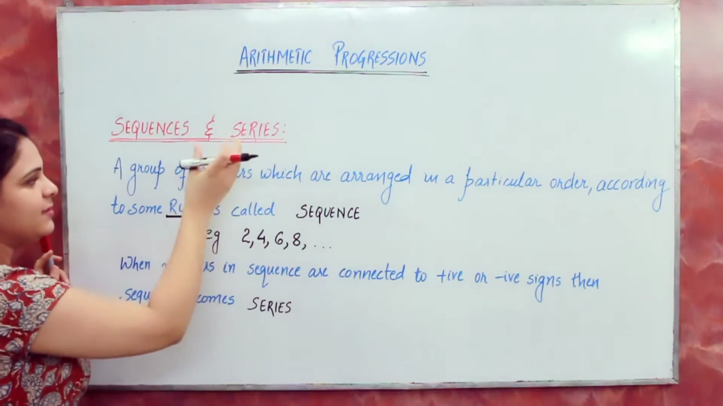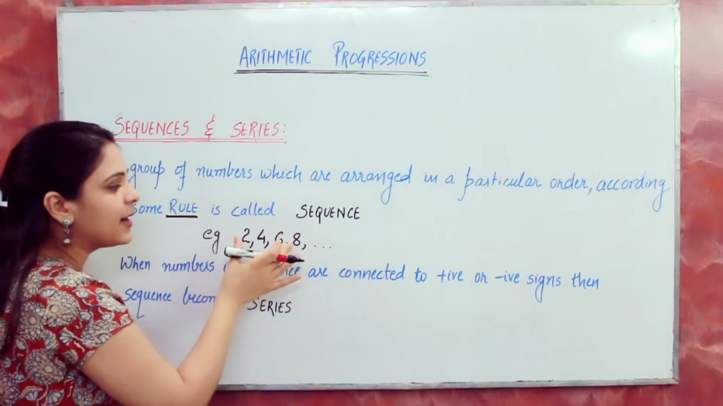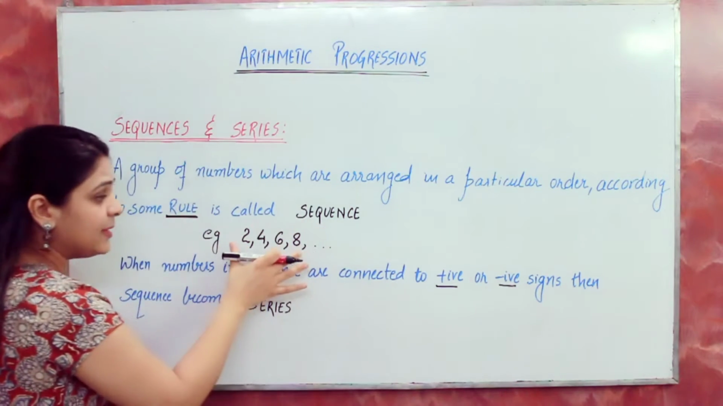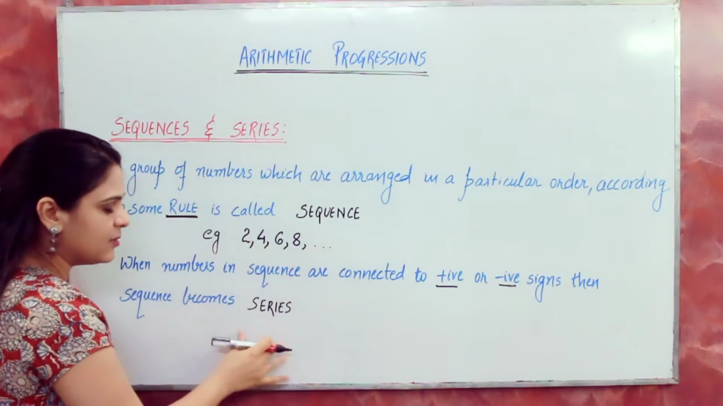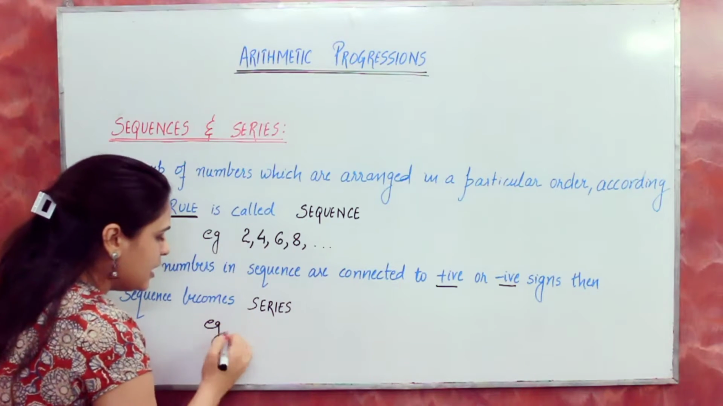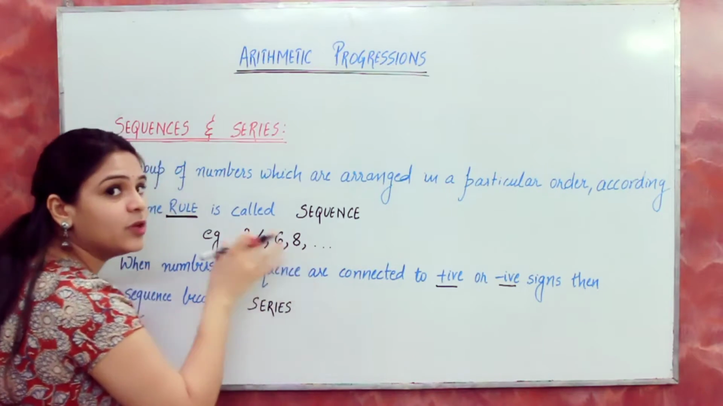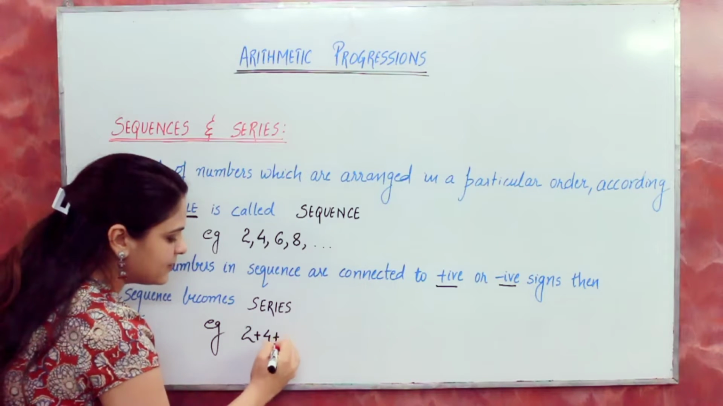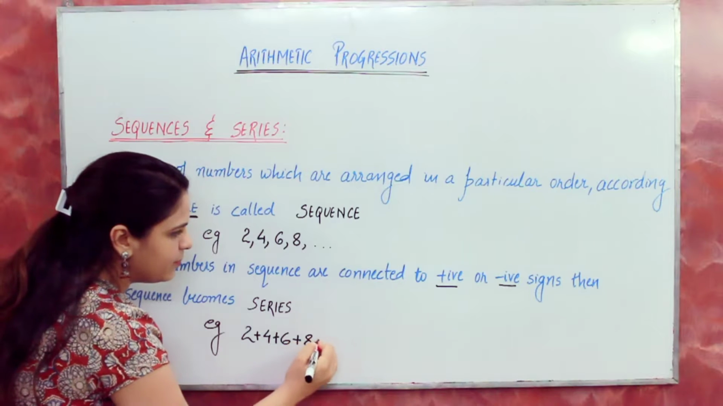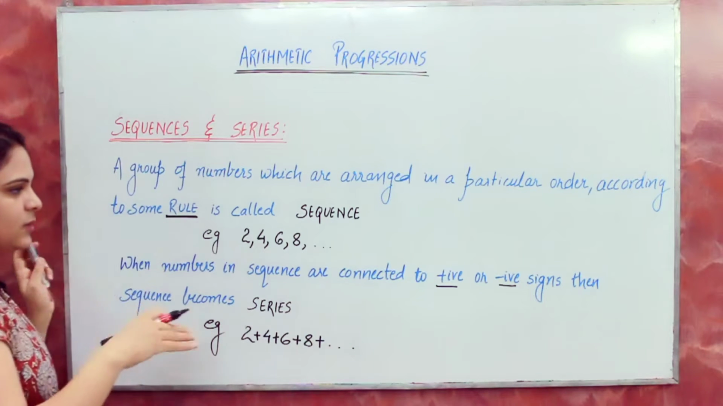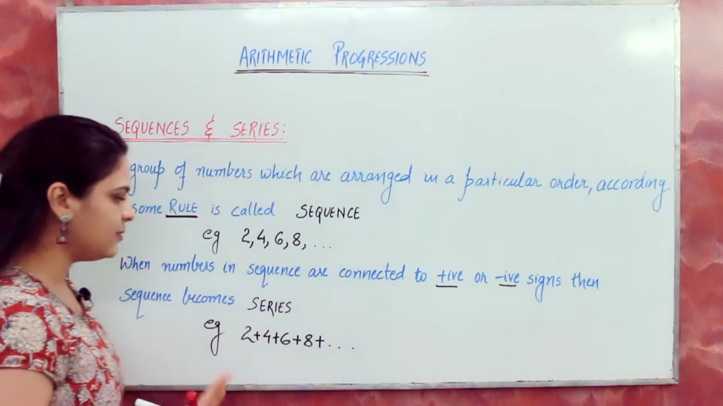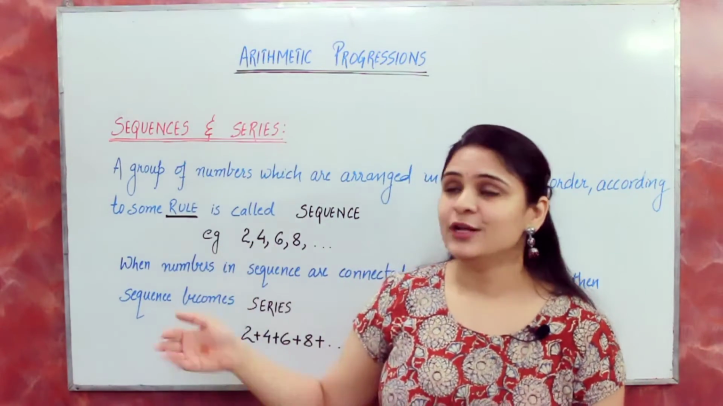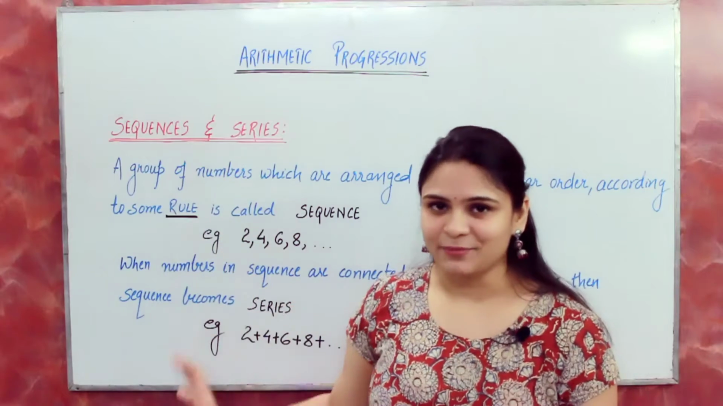And a series means when these numbers are connected by positive or negative signs, the sequence becomes a series. For example, if you want to convert this sequence into a series, you have to write it this way: 2 plus 4 plus 6 plus 8 plus and so on. So this is the meaning of sequence and series. I am going to use these words frequently in my upcoming videos, so you should understand what they mean.